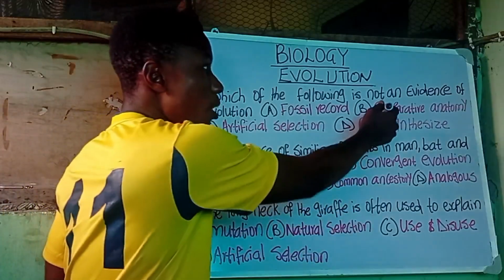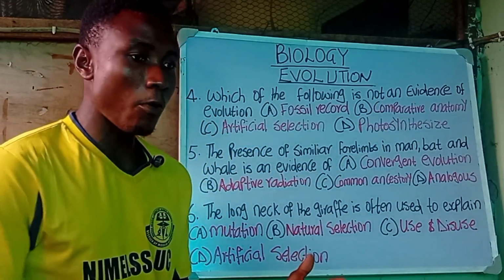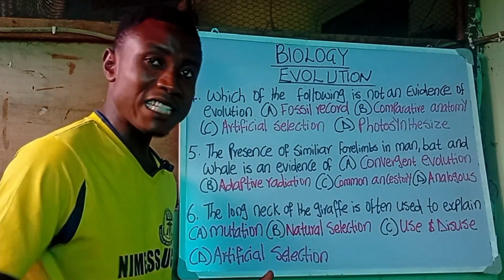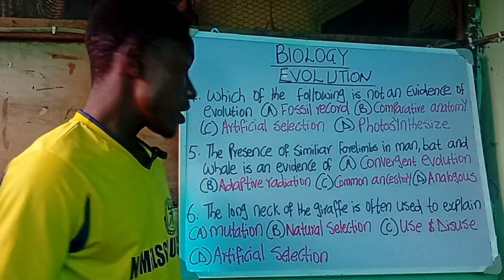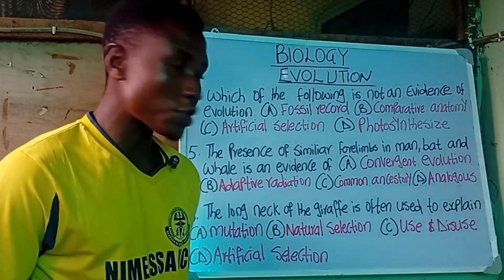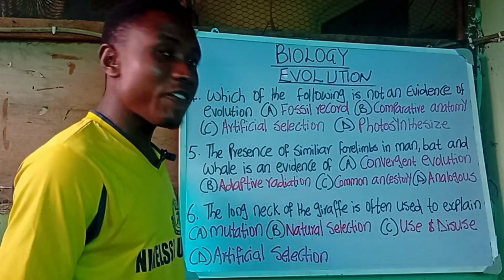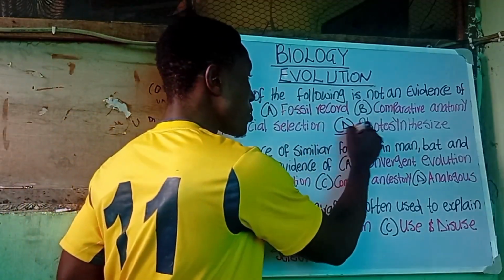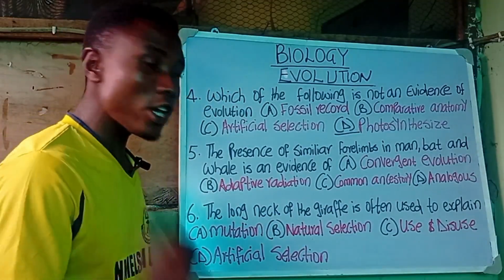Comparative anatomy is where we compare the anatomy of different organisms. So that is comparative anatomy. We have artificial selection, and we have photosynthesis. The correct answer there, which is not an evidence of evolution, is photosynthesis. Photosynthesis is not an evidence of evolution.